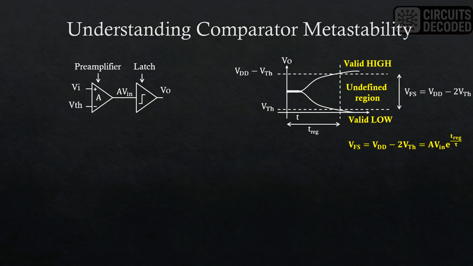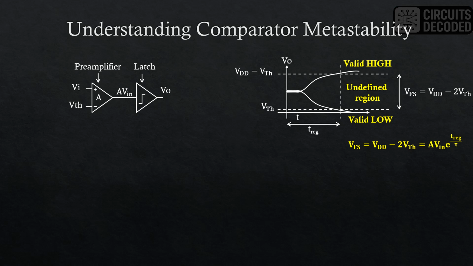Let's try to define the metastability of a comparator first. Shown here is a simple comparator stage with a preamplifier gain of A followed by a latch stage. Depending on the polarity of Vi minus V threshold, the output of the comparator will either go to VDD or to ground in an exponential manner as shown in the waveform on the right. We can define valid logic level as any voltage above VDD minus V threshold to be logic 1 and any voltage below the threshold to be logic 0. The region in the middle is undefined.